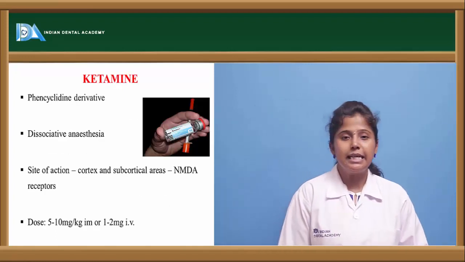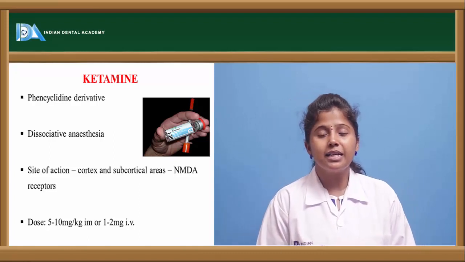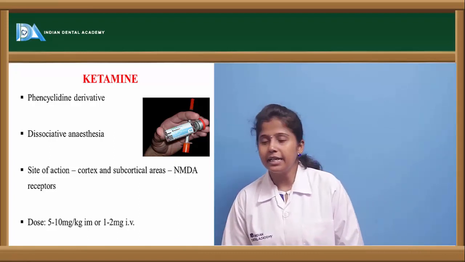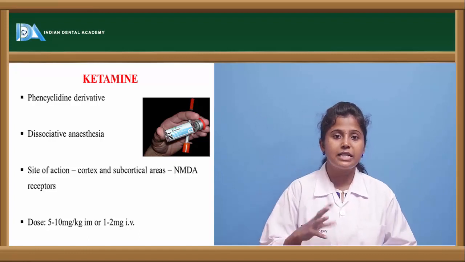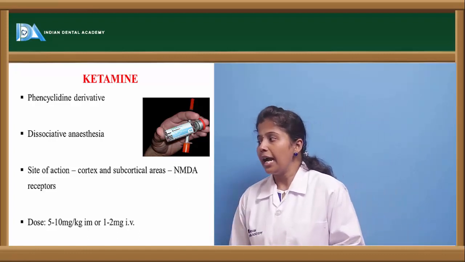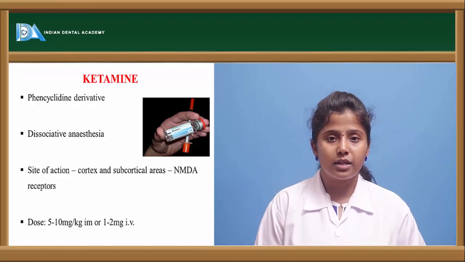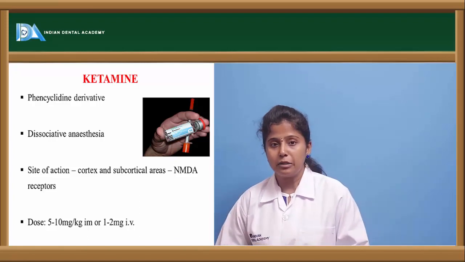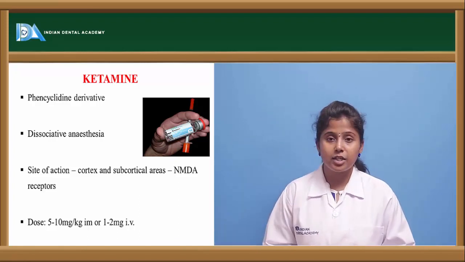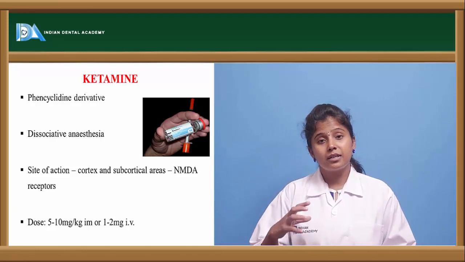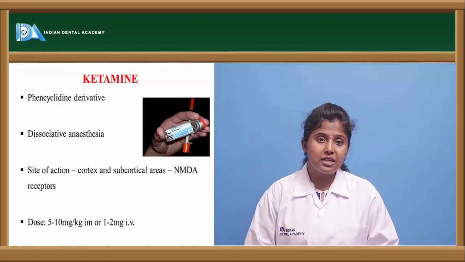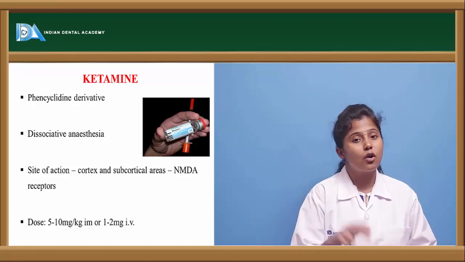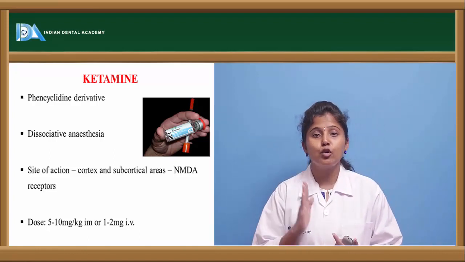And the other drug is ketamine. Ketamine is a phencyclidine derivative. So it contains the structure of phencyclidine; in its structure, the phencyclidine ring is present, and it is a dissociative anesthetic. So it may cause some dissociation or disturbances in the anesthesia, and the induction period of this ketamine is also long. So that is the reason this ketamine is given in combination with other anesthetics in order to prevent the dissociative anesthesia.